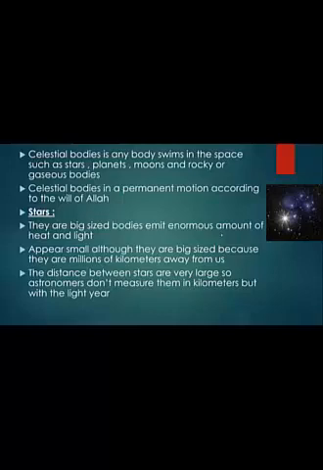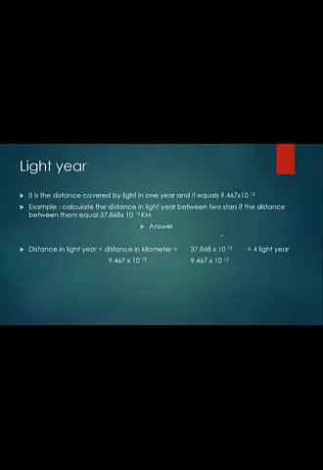So astronomers don't measure them in kilometers, but with the light year. What is the meaning of light year?